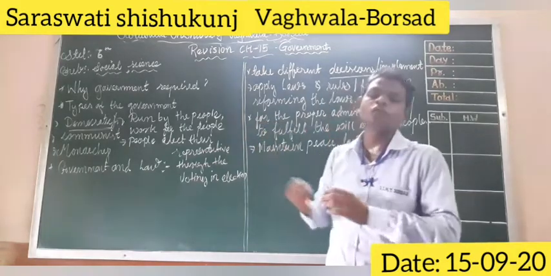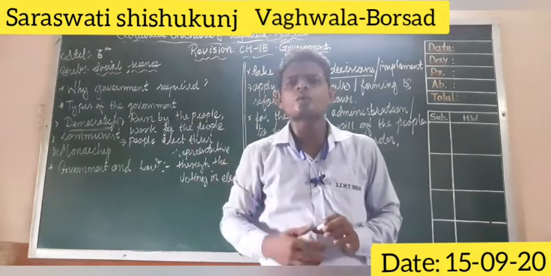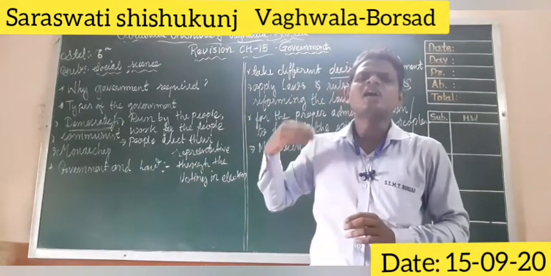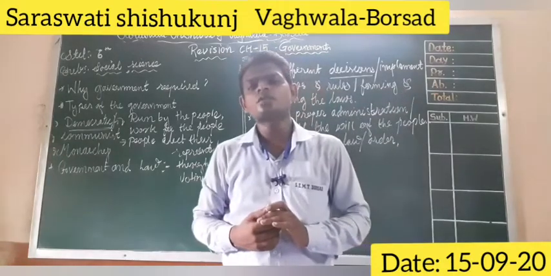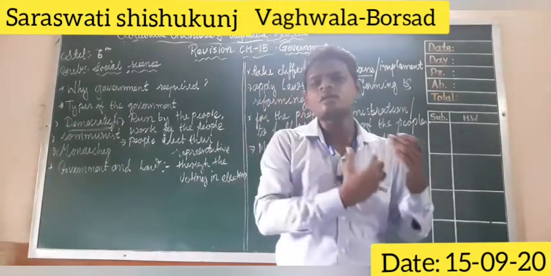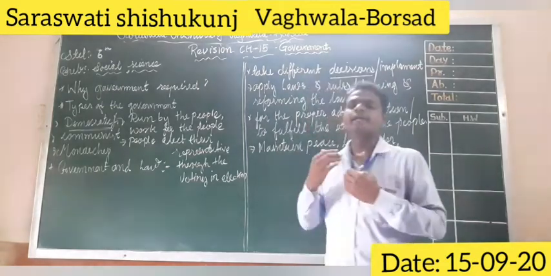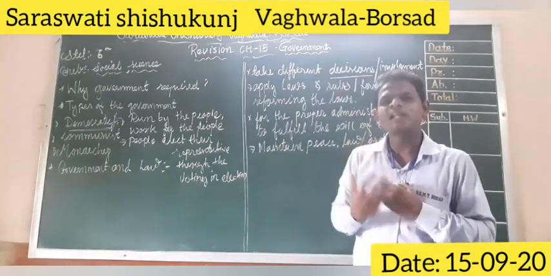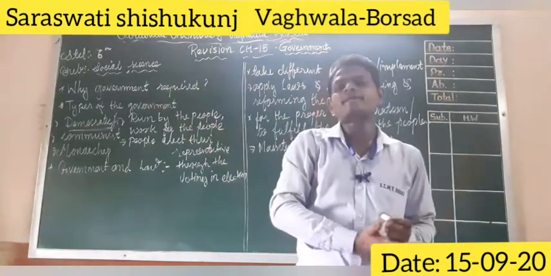They have to fulfill all the basic requirements, providing food, education, health, roads, transportation, all the basic necessities that we need as human beings in our daily life. Food, health, and lots of various requirements are there.